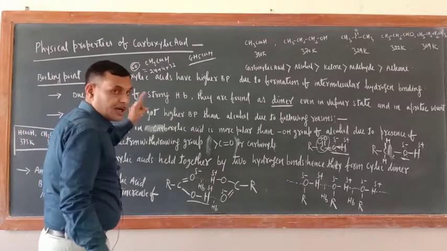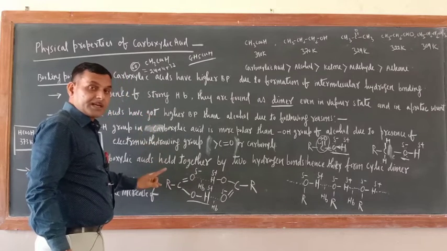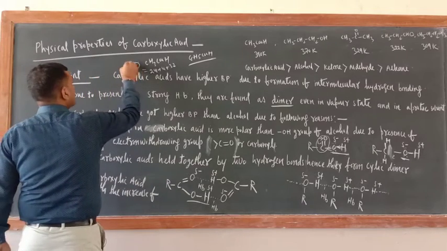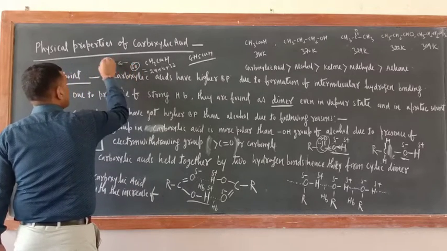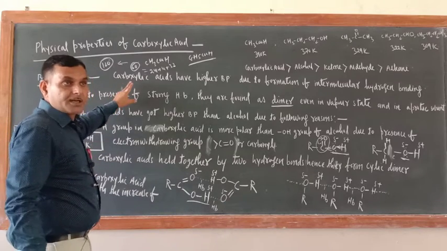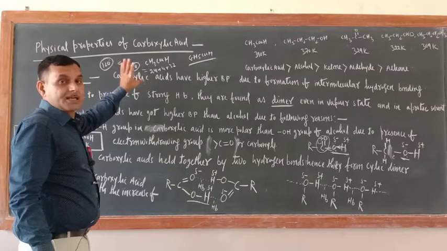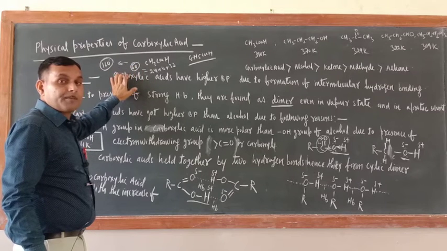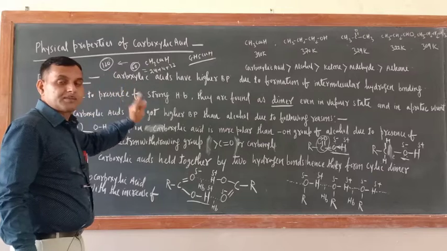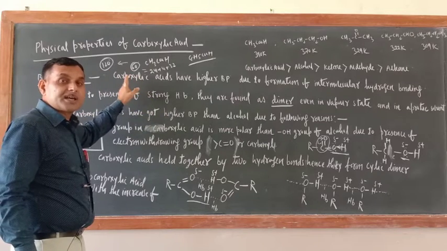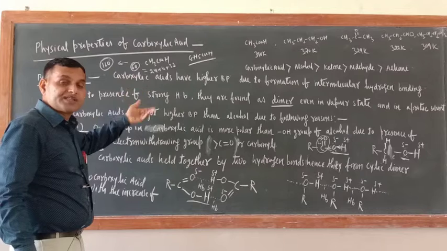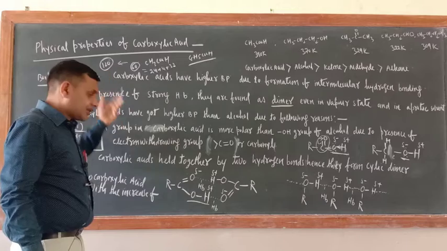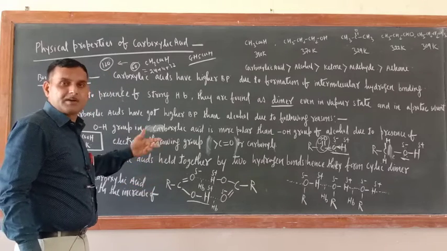Okay. But try to understand, in vapor phase its molecular mass has been found double of this one, 120. So what is the meaning of this one? This is dimer form. Its molecular mass should have been 60, but its molecular mass in vapor phase is found 120. What is the meaning of this one? It means two molecules of acetic acid are associated even in the vapor phase. That is why its molecular mass is coming 120. Okay, and this is the evidence in favor of dimer formation.